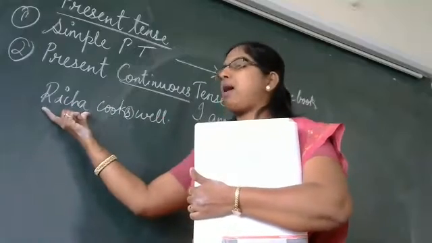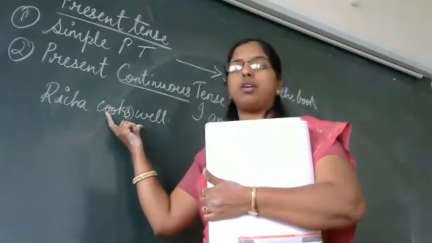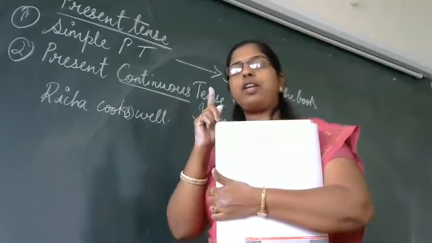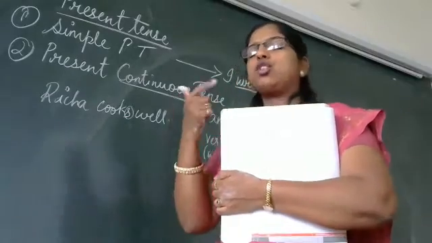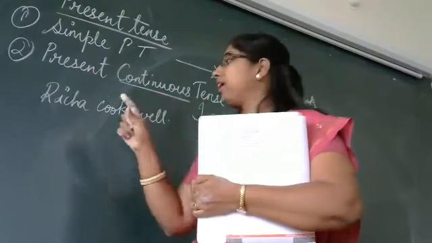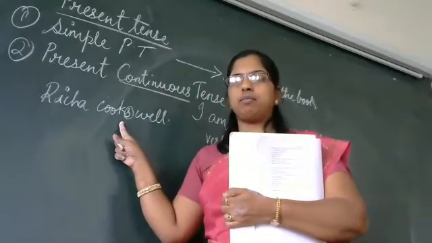Because when we write about a single person, we have to add S to the verb. Understood? When you are singular, when you are talking about only one person, anyone, he, she, it, or a specific name if you take, that time we add S to the verb.